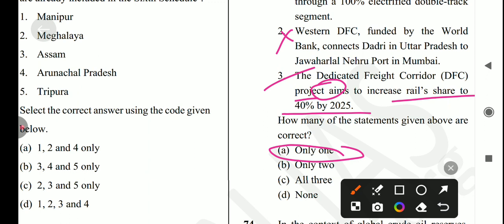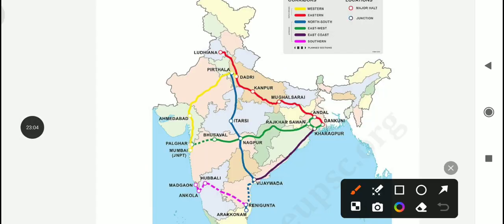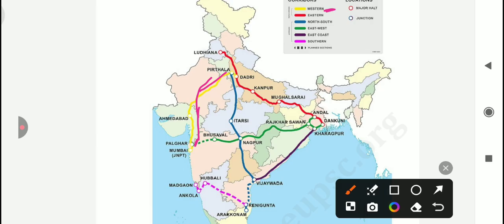Okay, so if you can see in the map, we can see it. See, first is if we are talking about the Western. Okay, so this one is the Palanpur to मुंबई Jawaharlal Nehru Port तक। Okay, this one and another one is Eastern which is Ludhiana to Dankuni which is in West Bengal, this one.